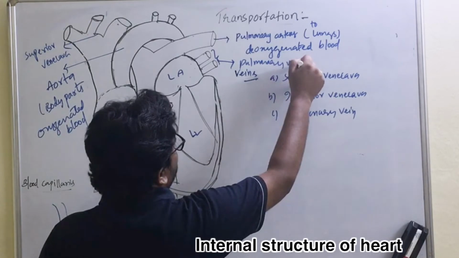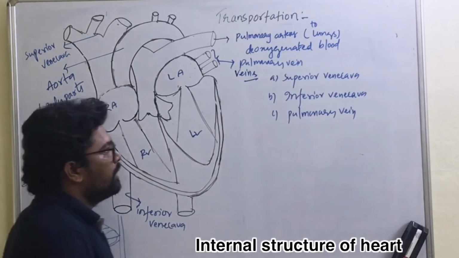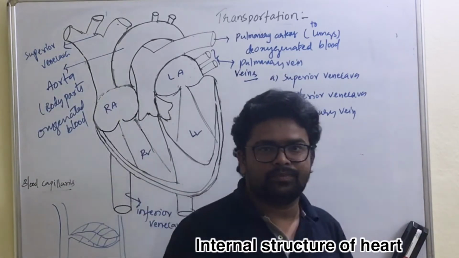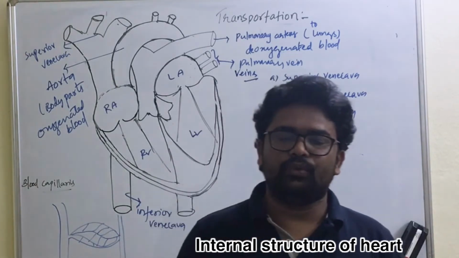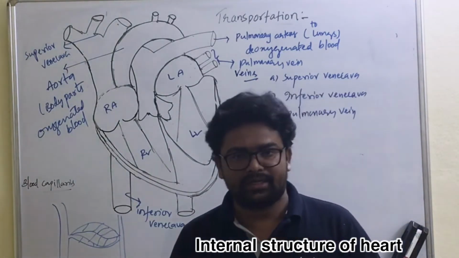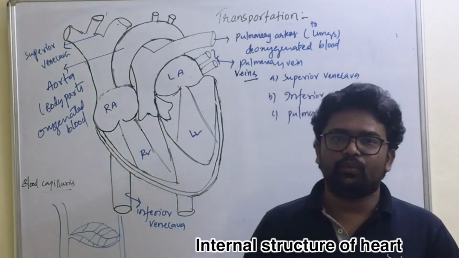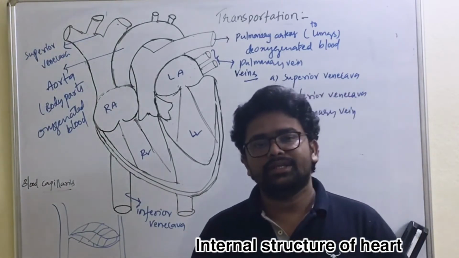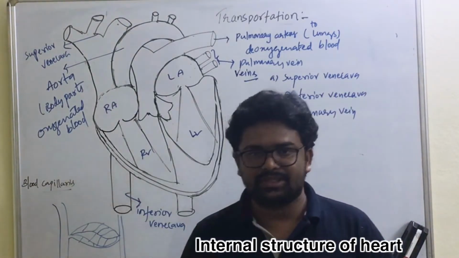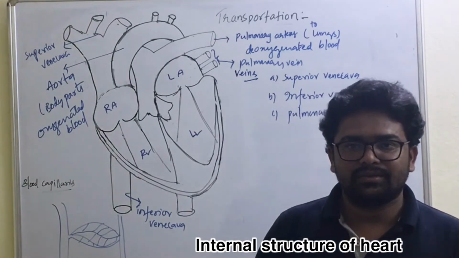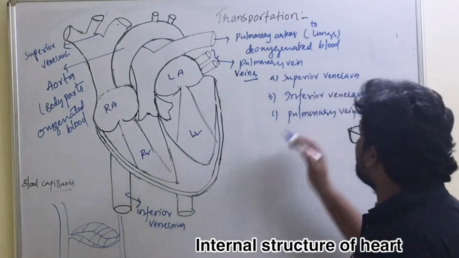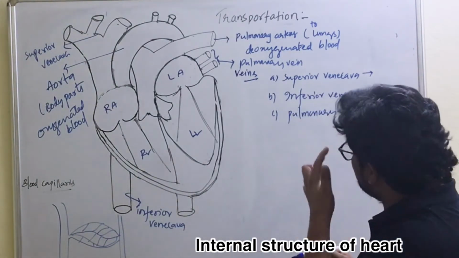So what will these blood vessels do? These blood vessels, veins, collect blood from various body parts to the heart. As they collect blood from various body parts to the heart, these are called collecting blood vessels. Is it clear? Okay. What will veins do? They collect blood.